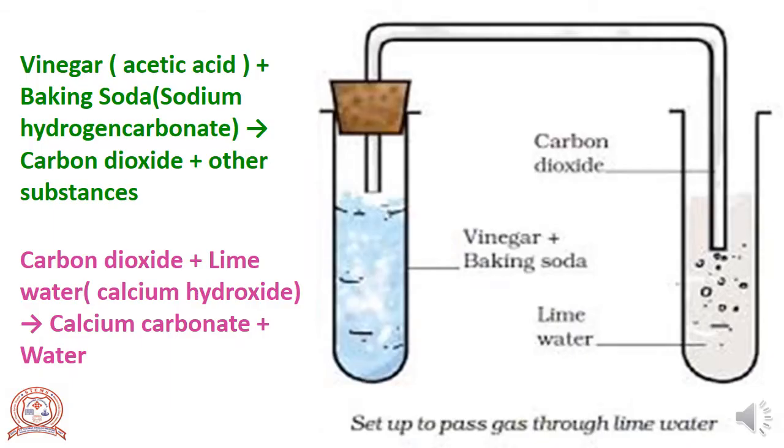A third experiment, that is, take about 5 ml of vinegar in a test tube. Add a pinch of baking soda to it. In this experiment, we can hear a hissing sound and we see bubbles of gas coming out of the flask or test tube.